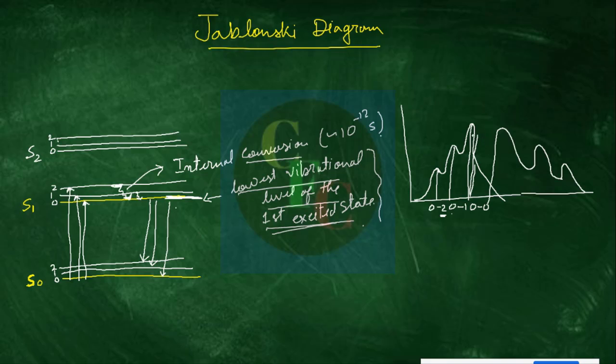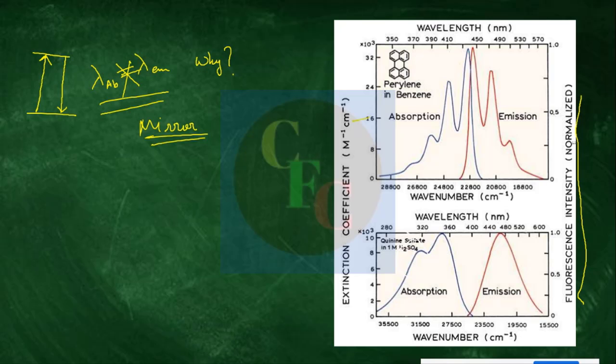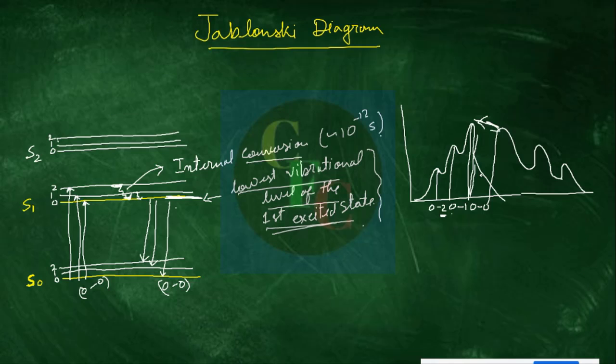According to my drawing, which is not in the same region, these two are very close, because they again depict 0 to 0 and 0 to 0. So these are either overlapping or very close, as in this real case. Forgive my drawing, but in the case of pyrene they are very close to each other. So you can say this is 0 to 1, 0 to 2, and 0 to 0. This is why we have low energy.